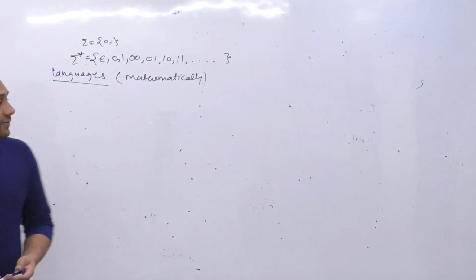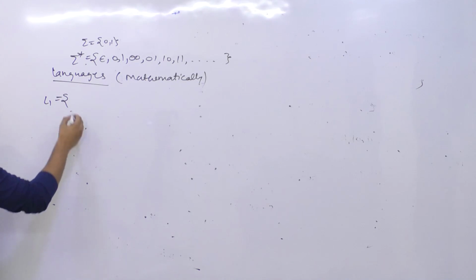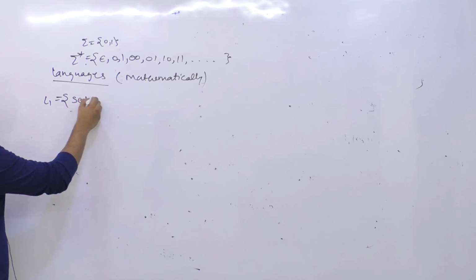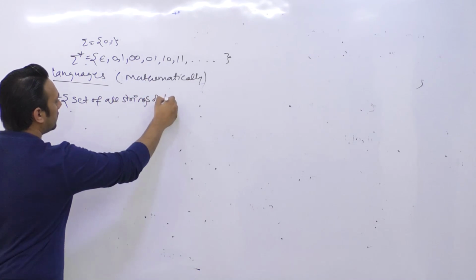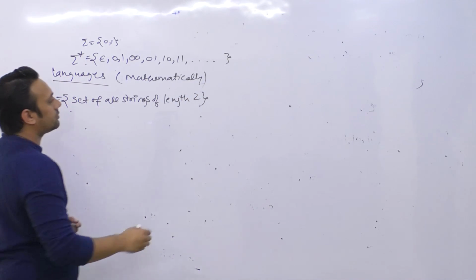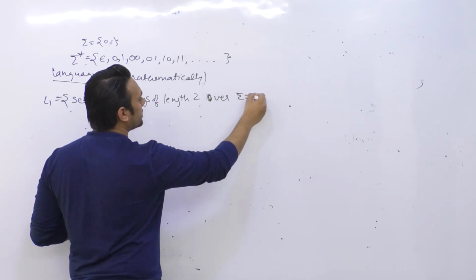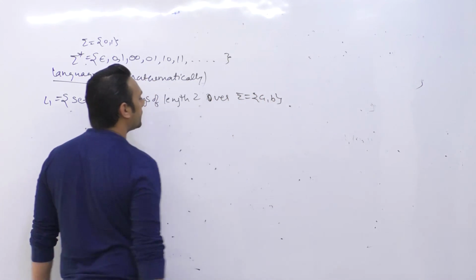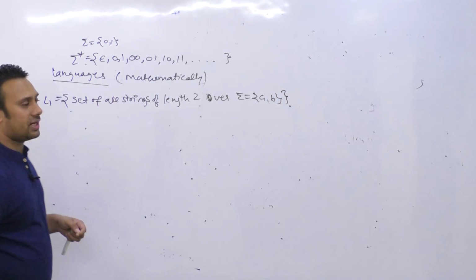Okay, so if I say my language is mathematically defined, let us suppose we have language L1, and this language L1 is a set of all strings of length 2 over Σ = {a, b}. So all the strings whose length is 2 come here.